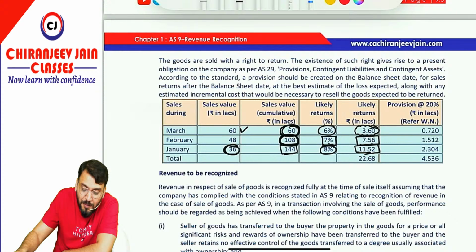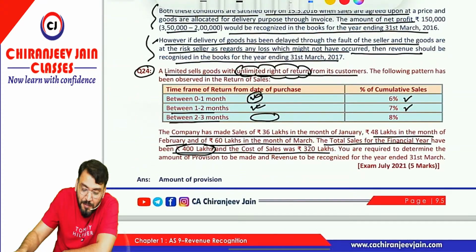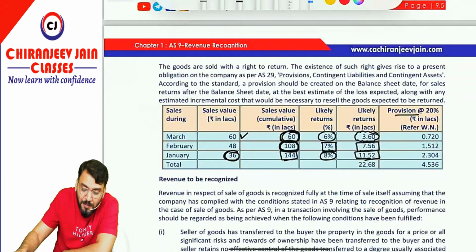And kids, the provision should be created for the profit margin. So these are sales which are likely to return. What is the profit margin? If you see 320 and 400, 80 is the profit, divided by 400 means 20% is the profit margin. So we create the provision at the rate of 20% of these amounts. This becomes the total amount of provision as per AS 29.